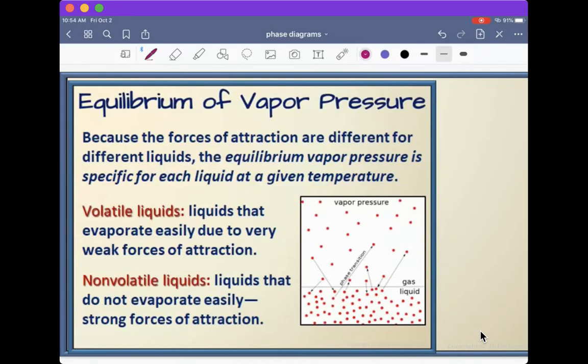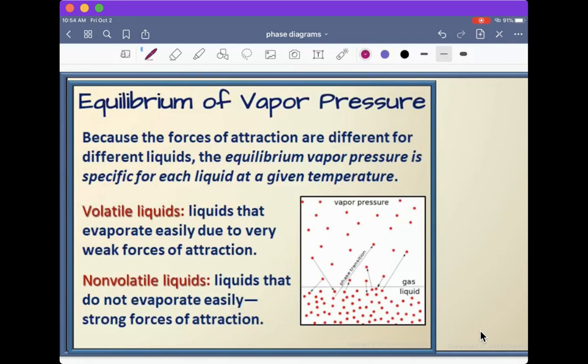So it's going to be much easier for these particles to evaporate than it would be for a liquid that has very strong attractive forces. Again, remember, whenever we talk about attractive forces, think of glue. If it's not very sticky, it's going to be very easy for those molecules to separate and go into the gas form. So volatile liquids are liquids that are going to create a vapor pressure very easily.